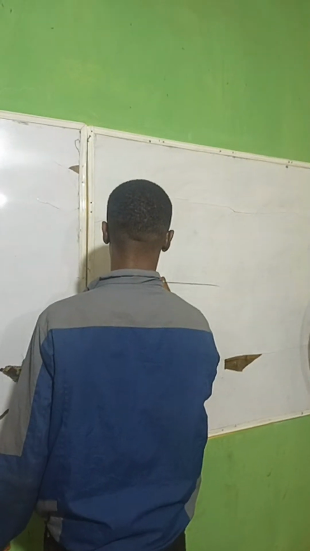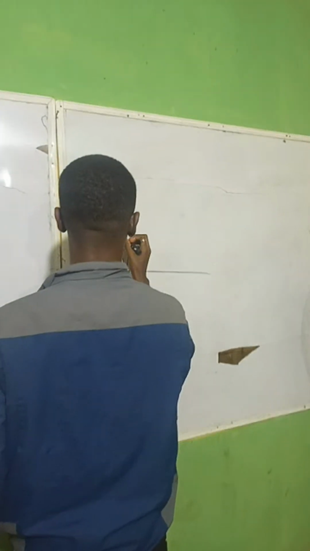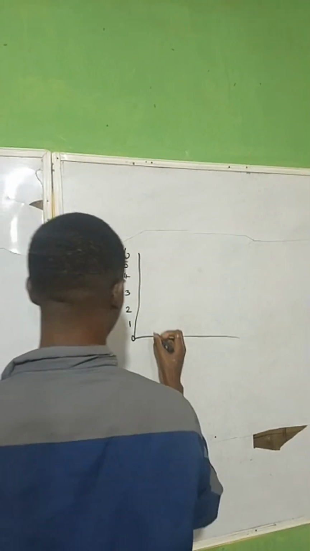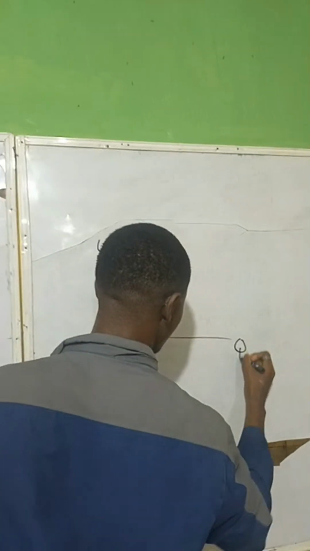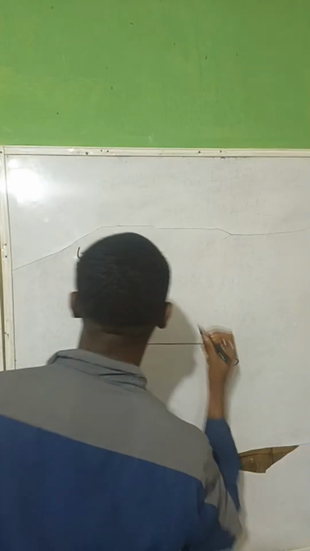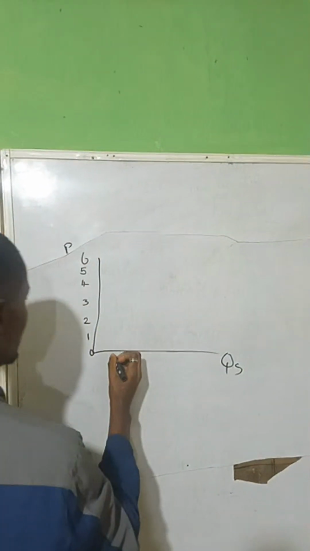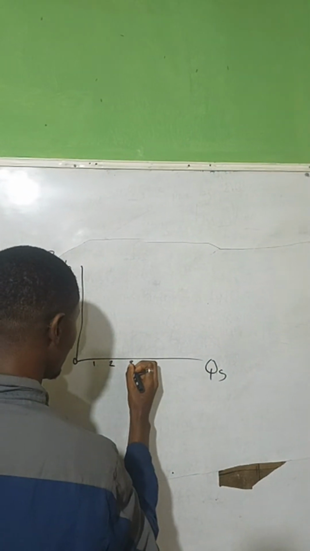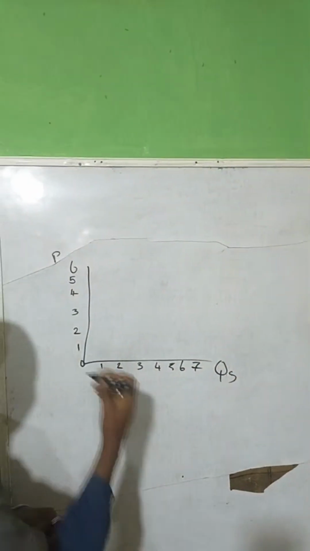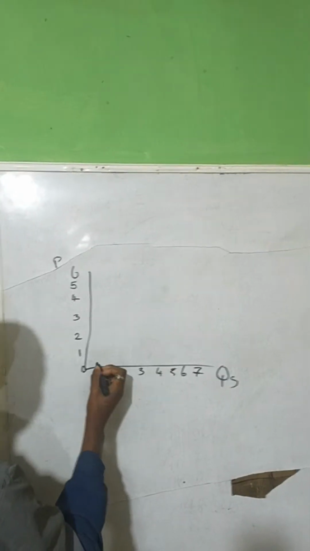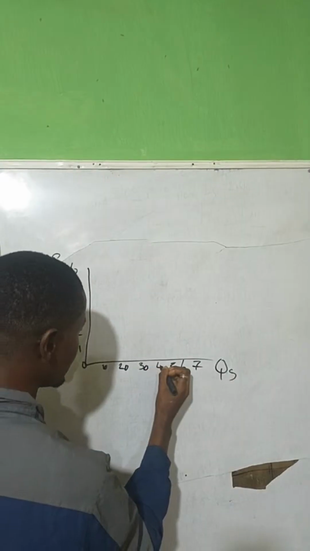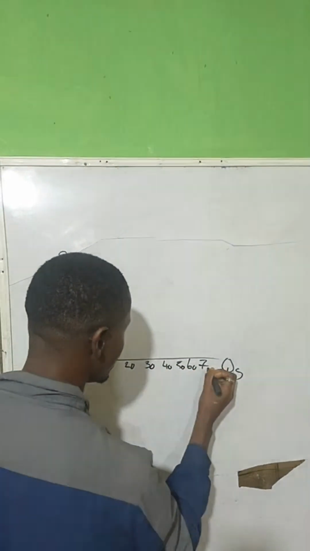This is 0, this is 1, this is 2, this is 3, this is 4, this is 5, and this is 6. This is quantity supplied, sorry, QS, not quantity demanded. Then this side is for P: 1, 2, 3, 4, 5, 6, 7. When the price was 1 naira, the quantity, let me use 10, 20, 30, 40, 50, 60, 70.